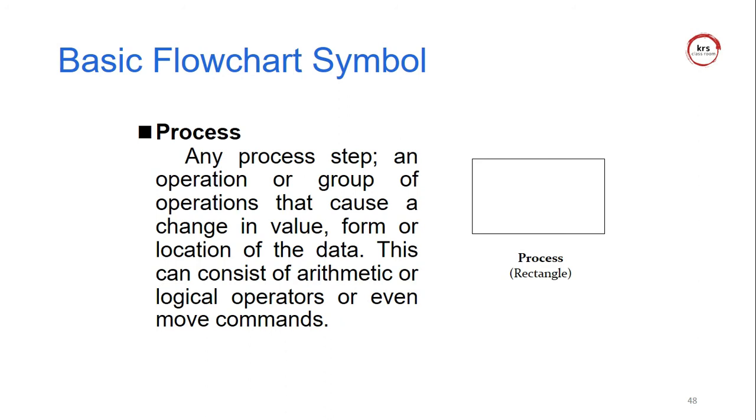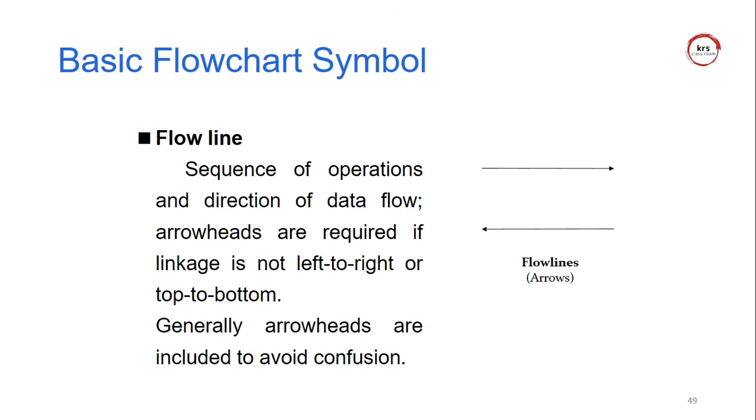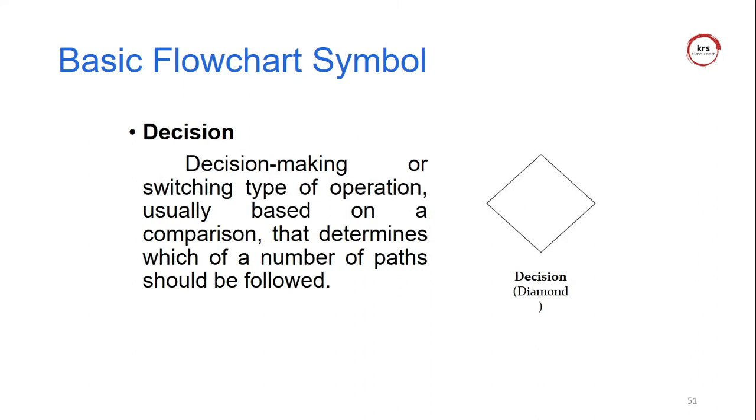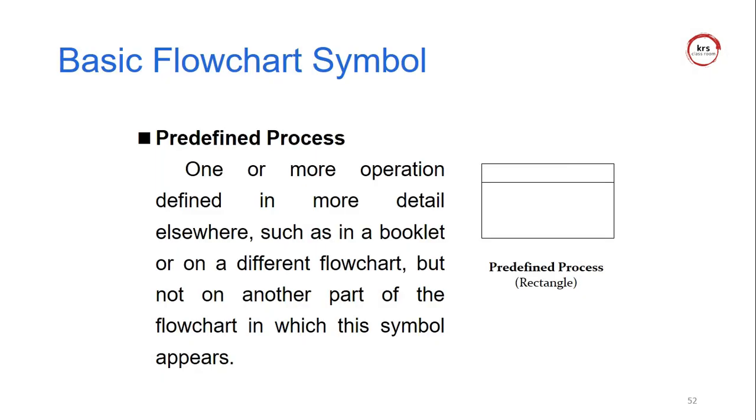These are the basic symbols. It's the input output symbol, the parallelogram, and the process symbol used to perform all the operations. And the flow lines are very important, either left to right or top to bottom or anything else. And annotation is a new symbol. Annotation means it's a comment, for example I am writing C equal to A plus B, meaning the addition operation is performed. I am using this annotation symbol to explain the particular operation about the command line.